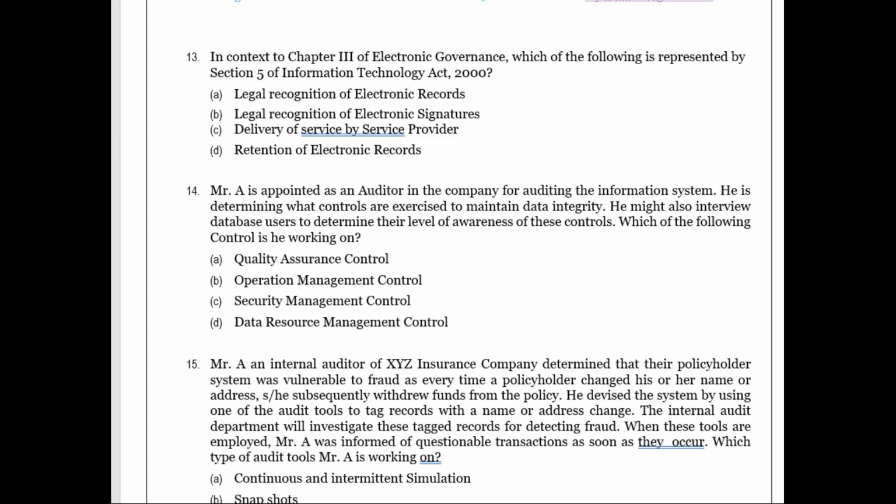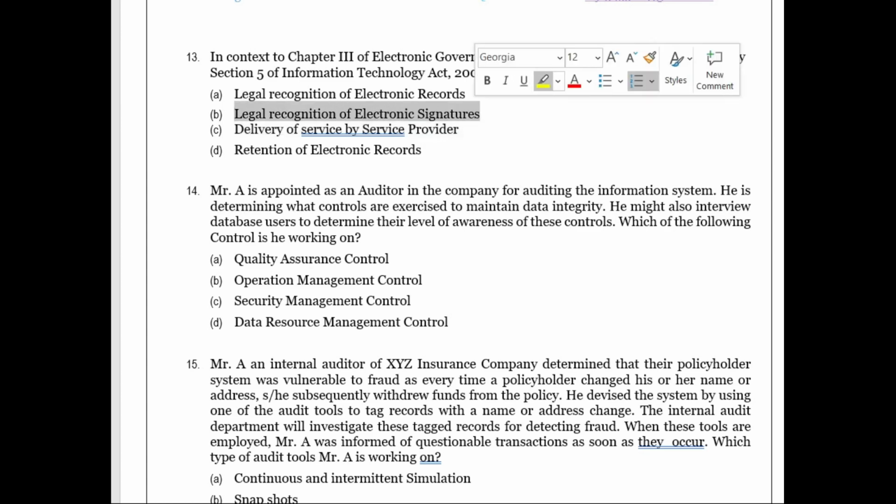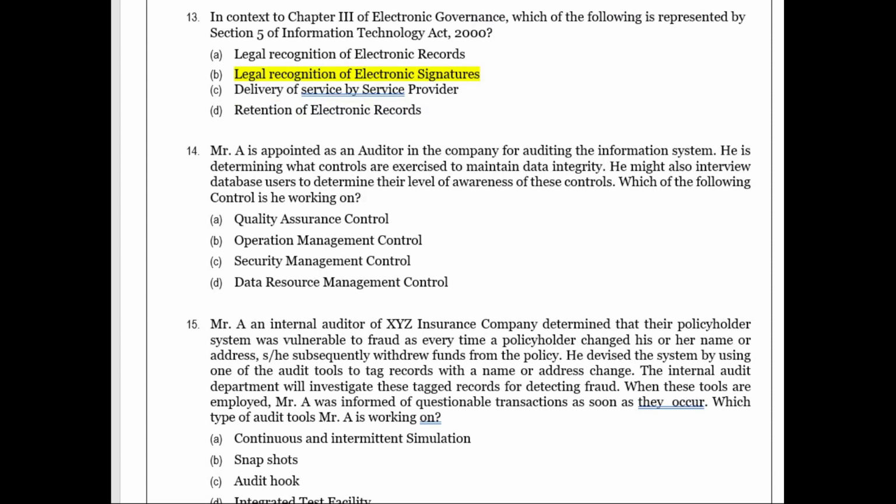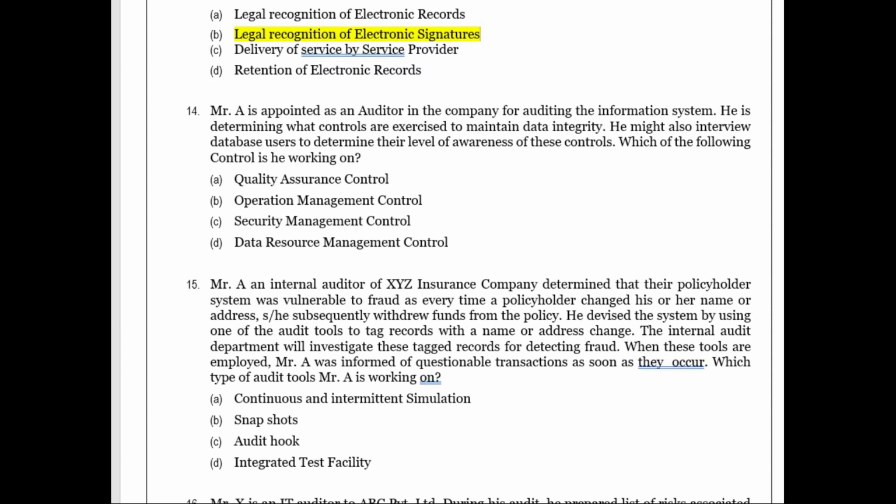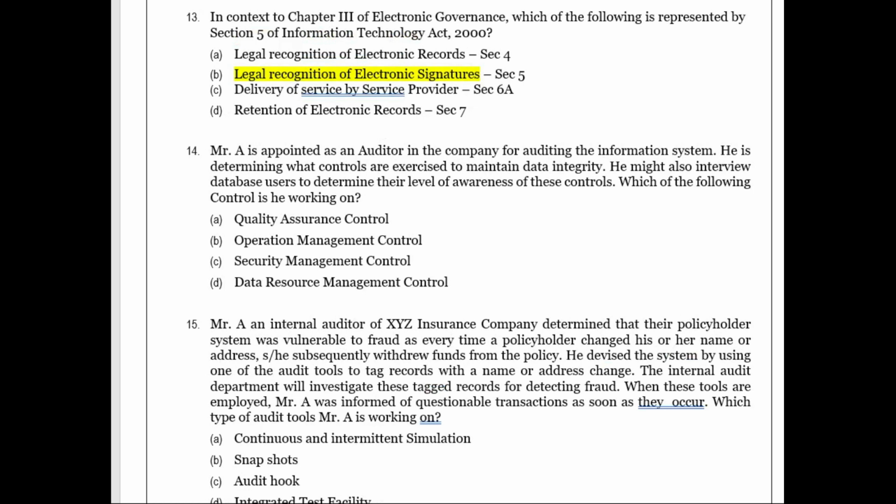Okay, then comes 14th question. Mr. A is appointed as an auditor in the company for auditing of the information system. He is determining what controls are exercised to maintain data integrity. He might also interview database users to determine the level of awareness of the control. Which of the following control is he working on?